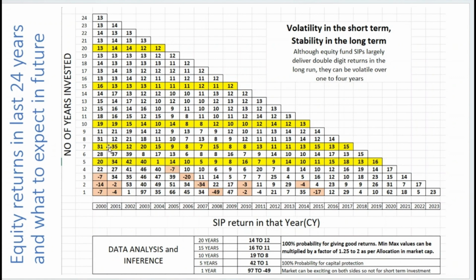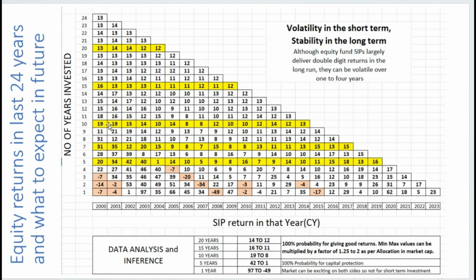Let's see what happens in the seventh year. If an investor is staying invested for 7 years, 7 years means 84 SIPs. For 84 months, he is continuously investing. So here the range is now getting narrow. In the first year, the range is very big, from plus 97 to -49. Then it became smaller, and it is continuously decreasing. So in the seventh year, the maximum return has reduced to 35. The minimum is 7%. So if you are invested for a minimum of 7 years, then we can tell with 100% probability that you will get a good return, a better return than a fixed deposit.